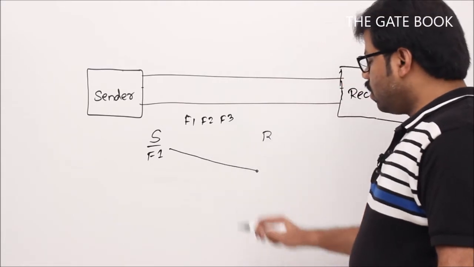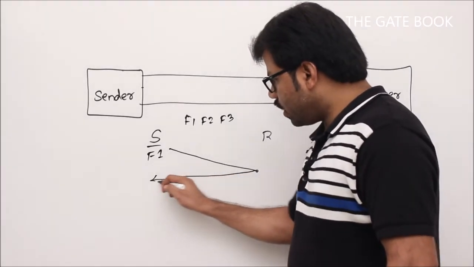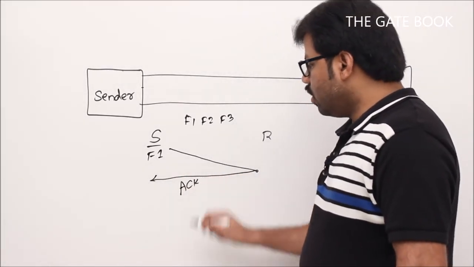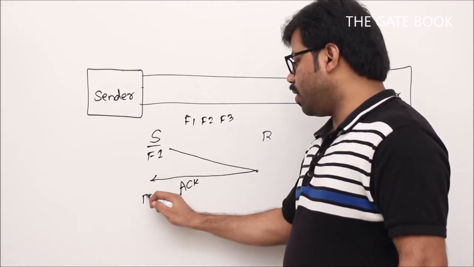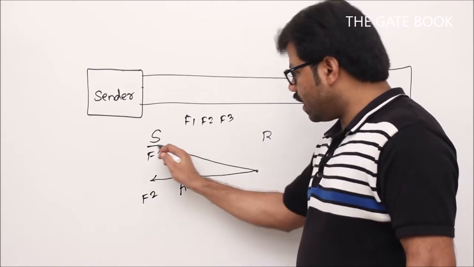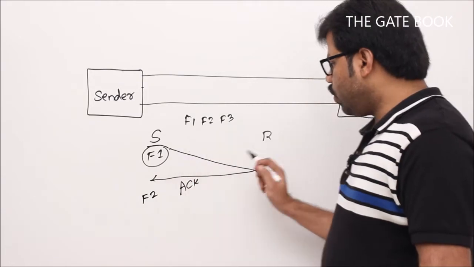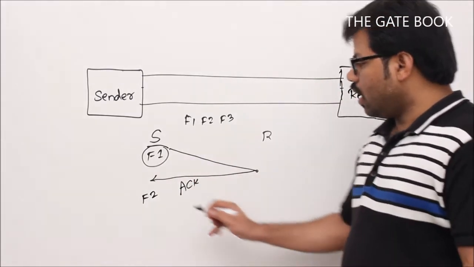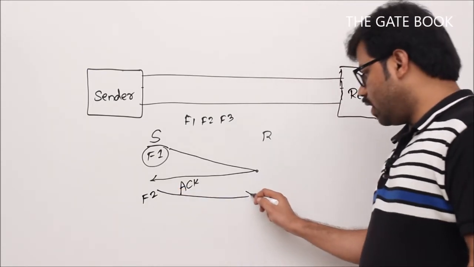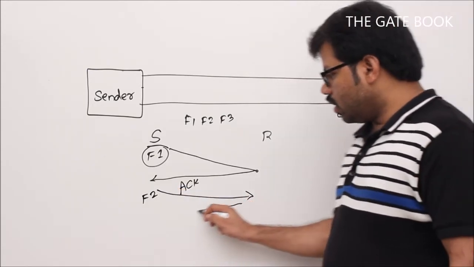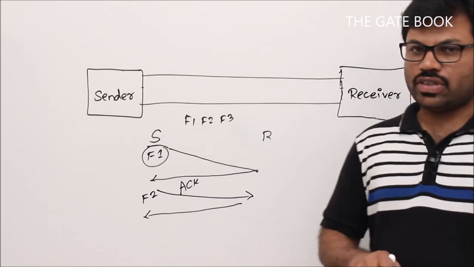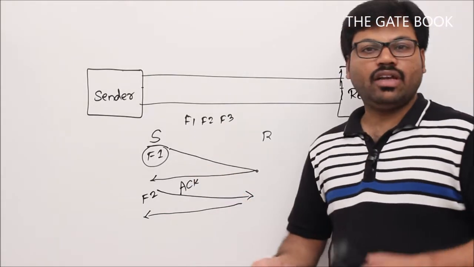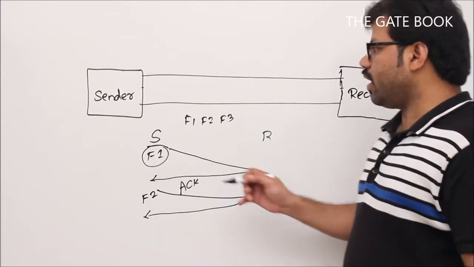Now after that the receiver is going to send acknowledgement for frame number 1. Before that we never send frame number 2. That means once we send the entire frame, we then wait for acknowledgement. There is a waiting, right? Just note it down. Now after that we send F2, then we wait for acknowledgement. So what can happen is, in the worst case, that waiting will be very large. We'll see with one numerical example.